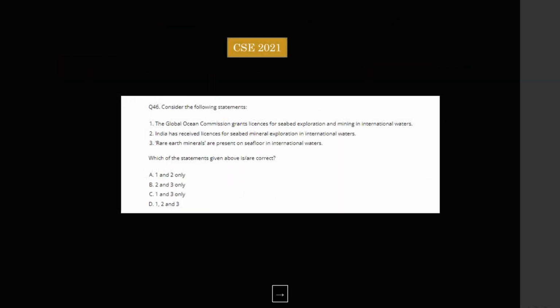You see, in Civil Services 2021, UPSC asked a question on rare earth. And in 2022, again UPSC asked a question on rare earth. So UPSC has a habit of asking questions which are derived from previous years. This is called derived PYQs. Derived PYQs means they are based on PYQs, but they are a derived part of it.